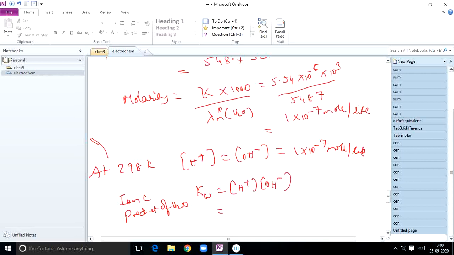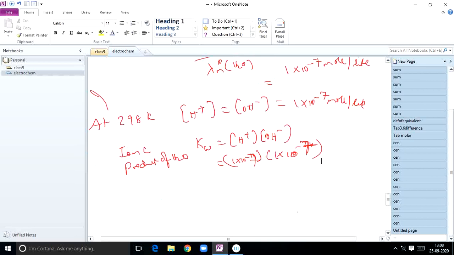In 10th class also you learned H plus ion concentration is 10 power minus 7 and here also minus 7. So in total you will get ionic product of water, Kw, is equal to 1 into 10 power minus 14 mole square per liter square.